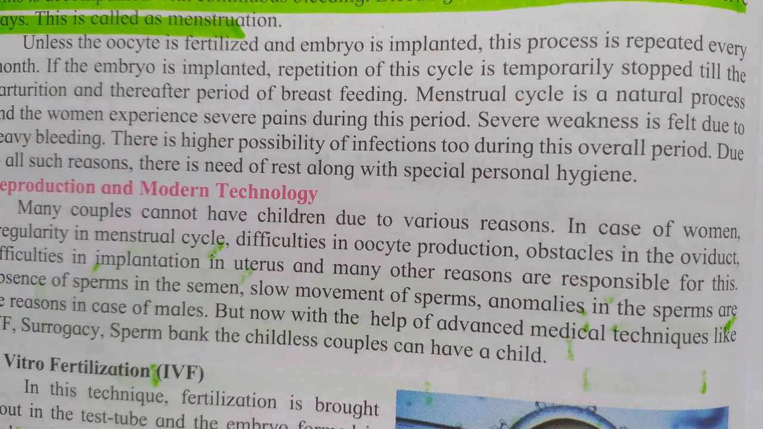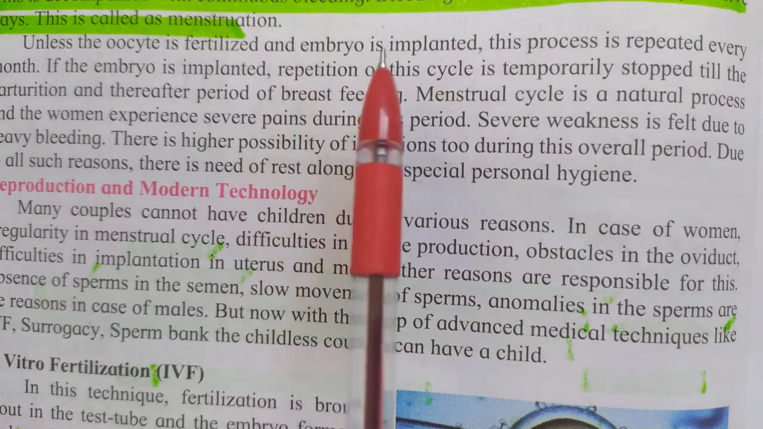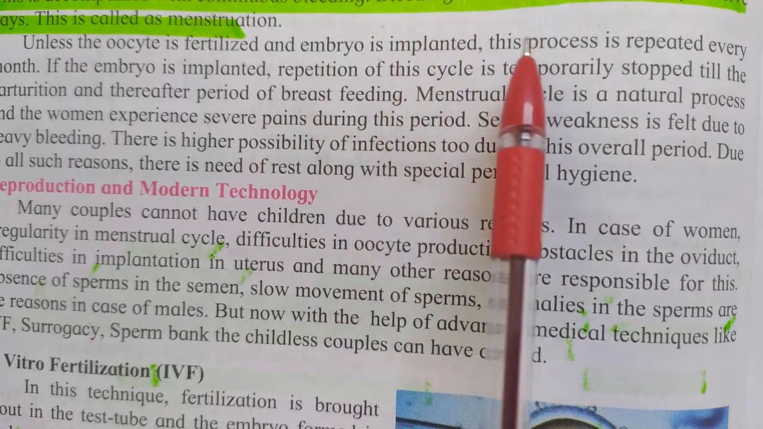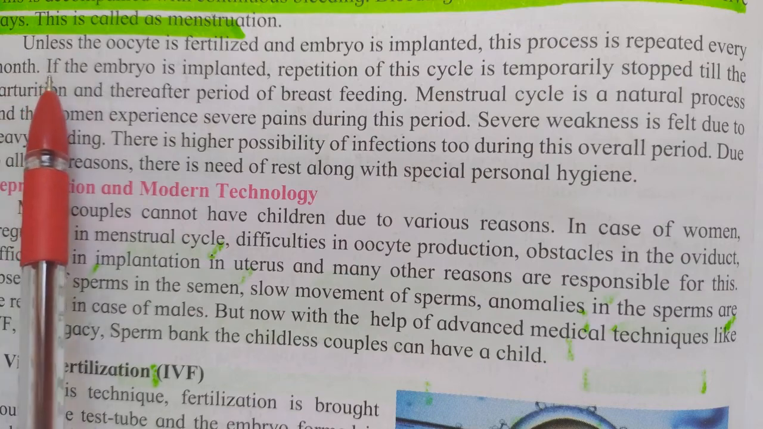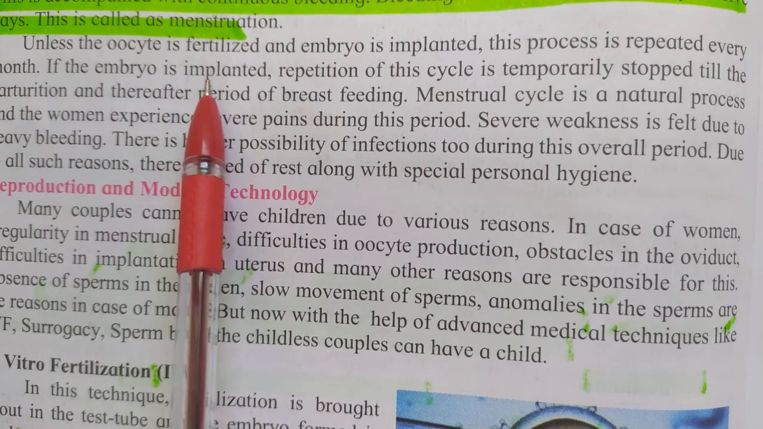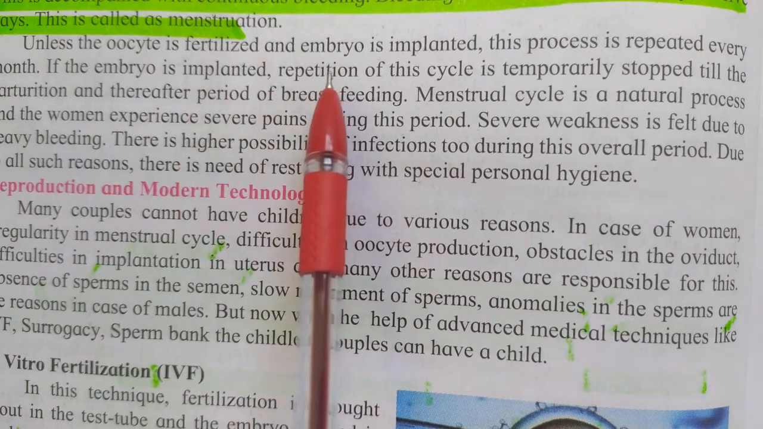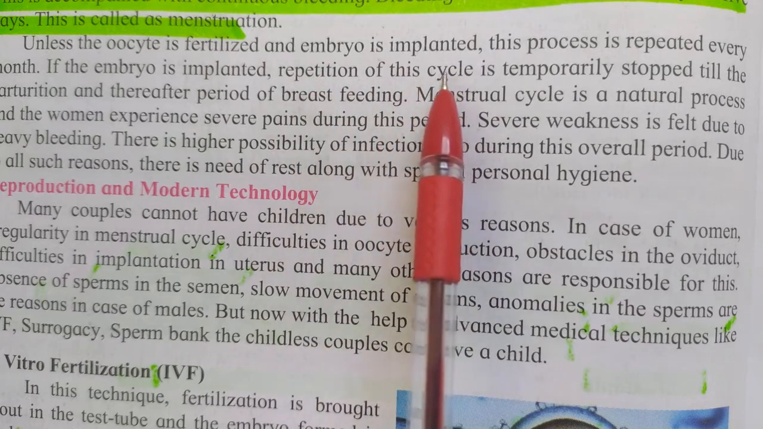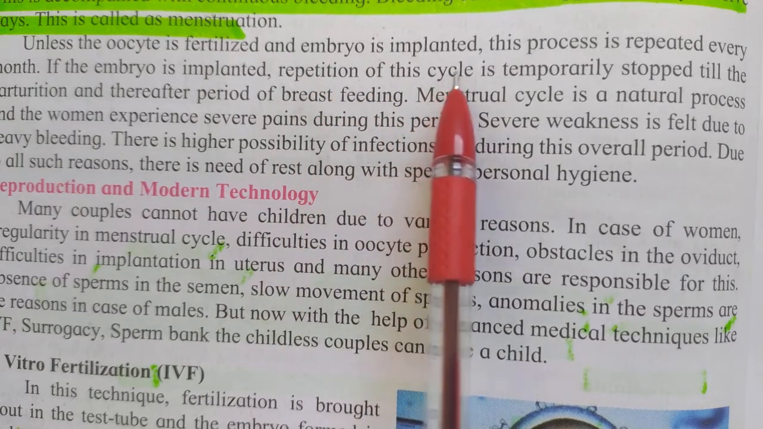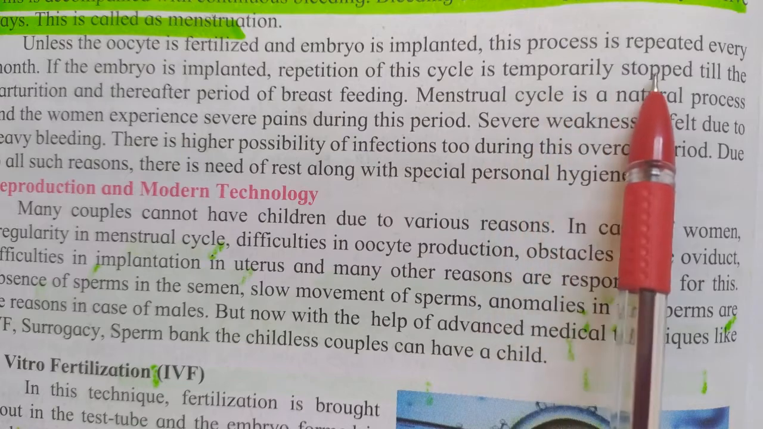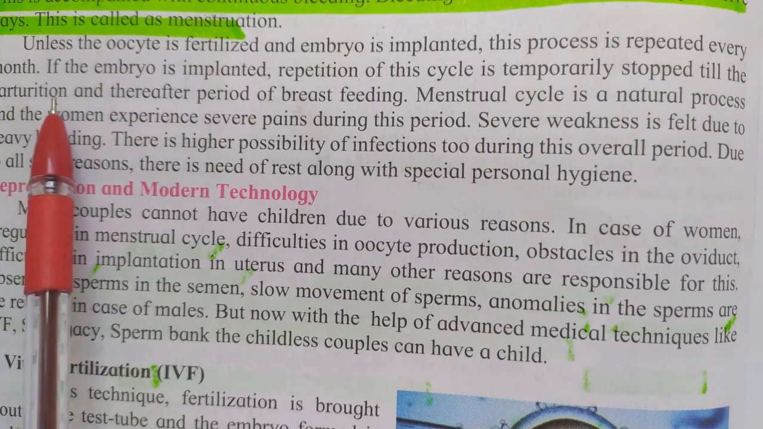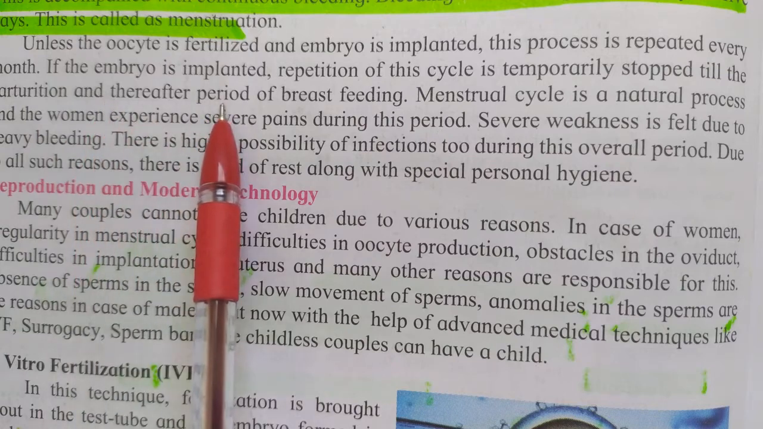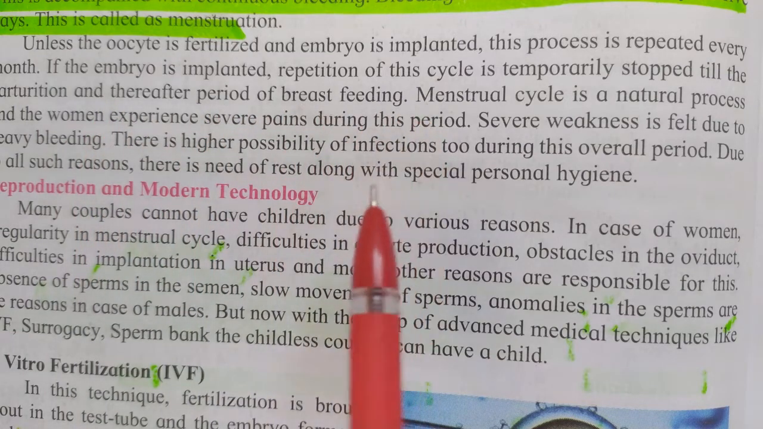Unless the oocyte is fertilized and the embryo is implanted, this process is repeated every month. If the embryo is implanted in the uterus, repetition of this menstrual cycle is temporarily stopped till parturition, and thereafter the period of breastfeeding.